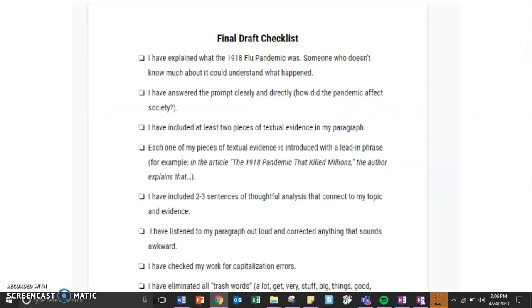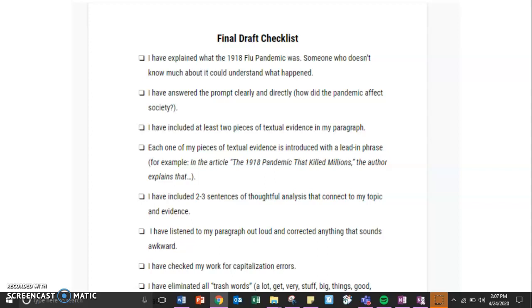For your final draft checklist, you need to make sure that you have done the following. I have explained what the 1918 flu pandemic was. Someone who doesn't know much about it could understand what happened. I have answered the prompt clearly and directly: How did the pandemic affect society? I have included at least 2 pieces of textual evidence in my paragraph. Each one of my pieces of textual evidence is introduced with a lead-in phrase.